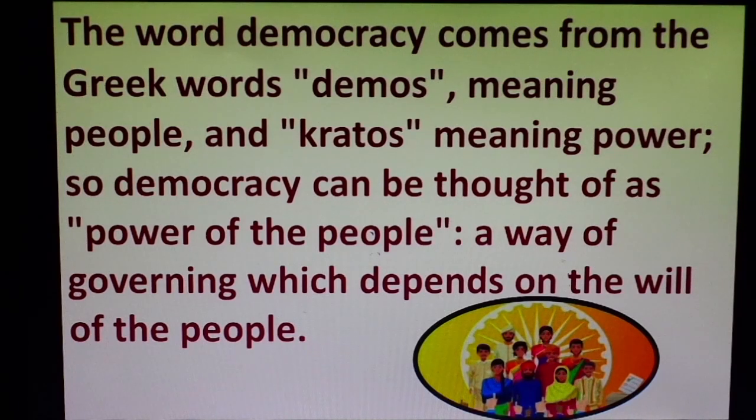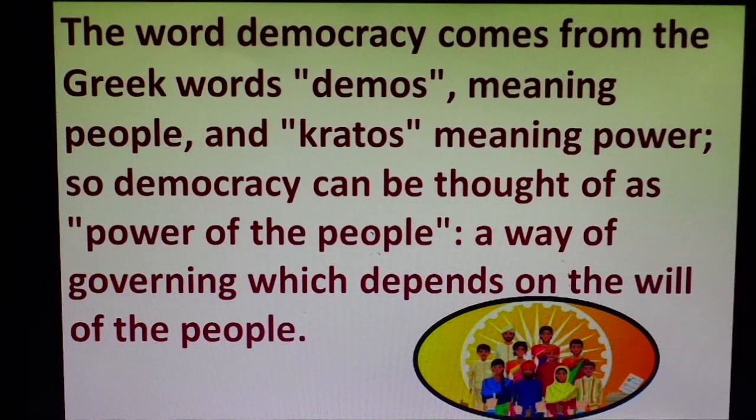So now students, first of all, I would like to explain to you about the basic origination of democracy and which language the word is derived from. The basic origination of democracy, as we all know, was from the French Revolution, where the French people raised a slogan, liberty, equality and fraternity. These three words were basically the platform to create the word democracy for the whole world.